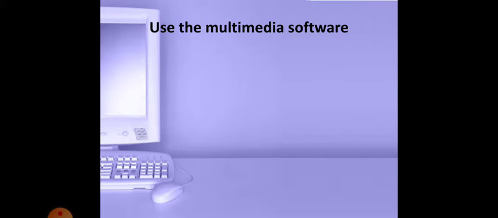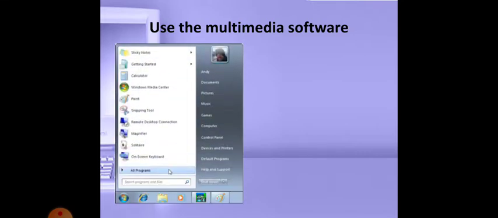And then using the multimedia software. I already gave one example, but now you have installed the multimedia software using the CD-ROM. How do you use the installed software? It is available in All Programs.